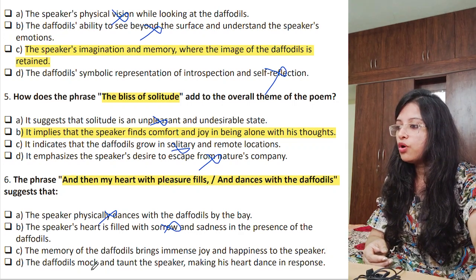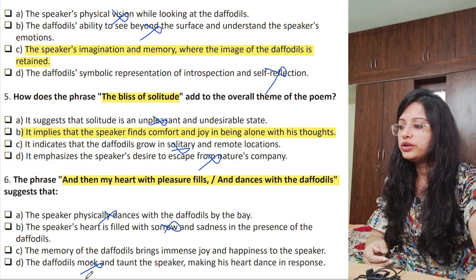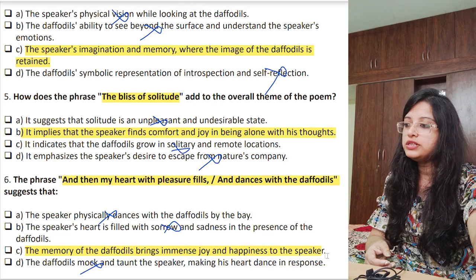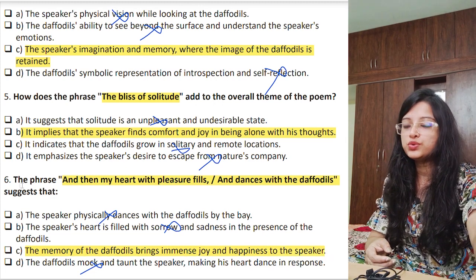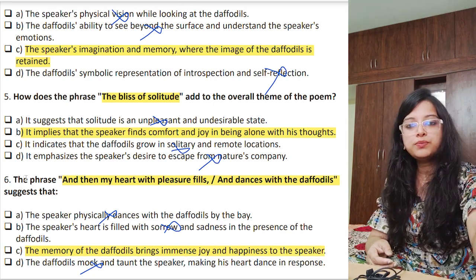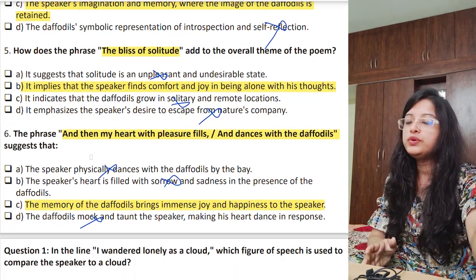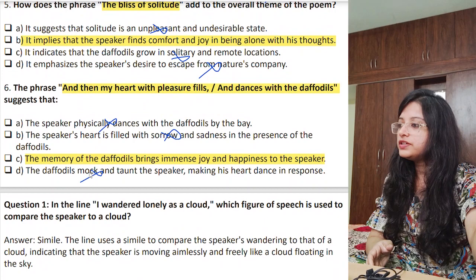The memory of the daffodils brings immense joy and happiness to the speaker, can be correct. The daffodils mock and taunt. Daffodils is a flower. It cannot mock somebody, right? So the correct option is the memory of the daffodils brings immense joy and happiness to the speaker. So option number C is correct. We have finished the MCQ portion. Now we will do the questions. Let's see the first question.